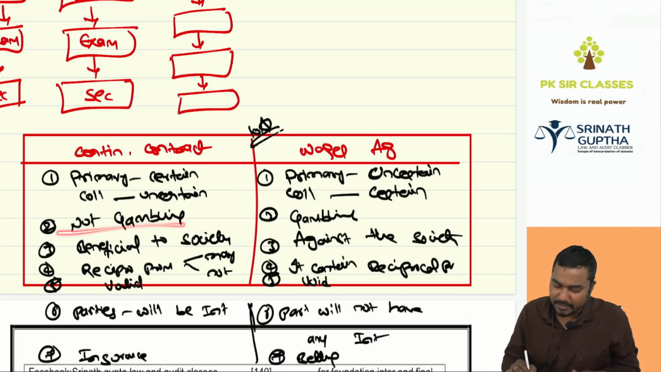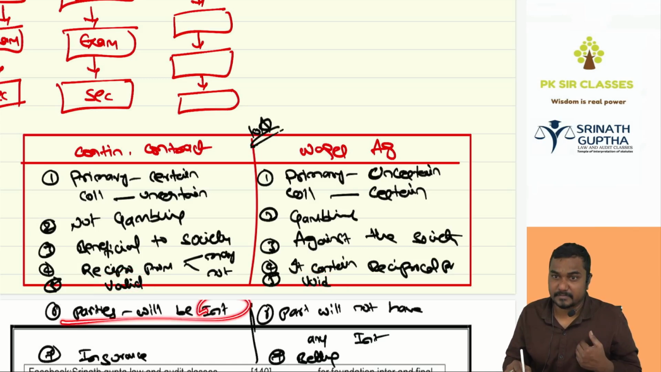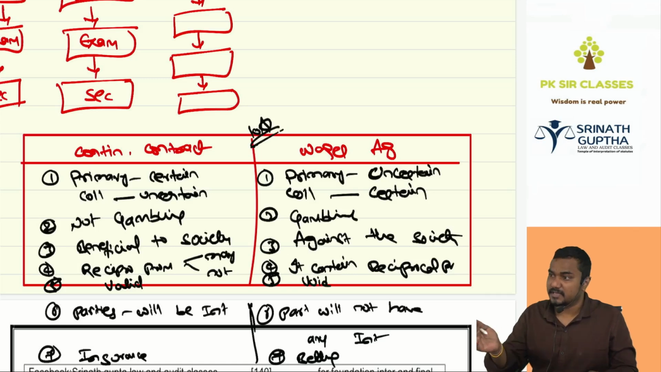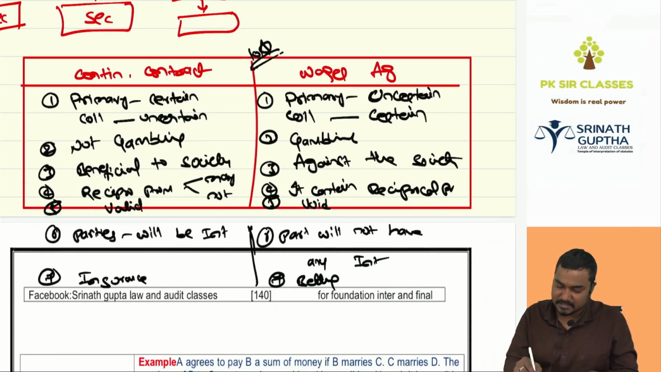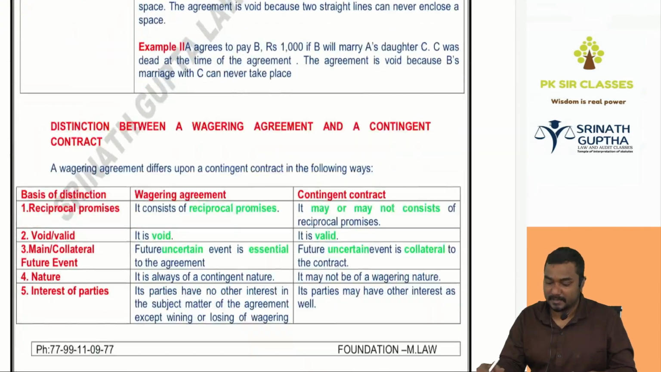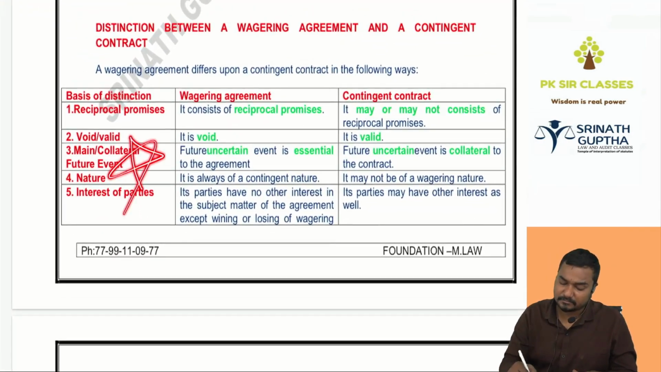A contingent contract is not gambling in nature; wagering is gambling in nature. It is beneficial to society; wagering is against society. It may or may not contain reciprocal promises, but wagering will contain reciprocal promises. Two promises will be there. It is valid; wagering is void. Here the parties to the contract have an interest, like my bike insurance, and in wagering the parties have no interest except winning and losing that 100 rupees. The best example of contingent is insurance; the best example of wagering is gambling or betting. This also comes in the exam, a very important question.